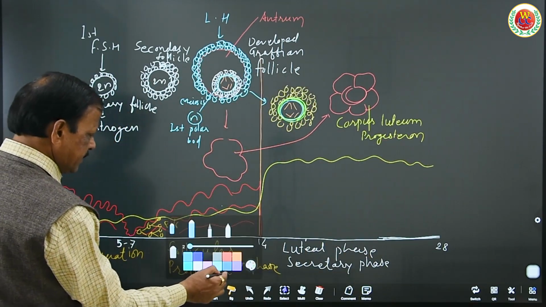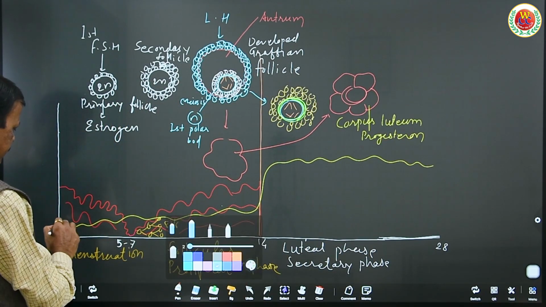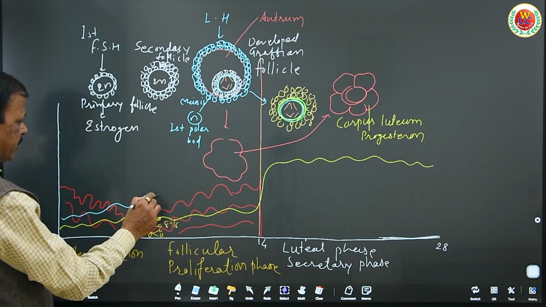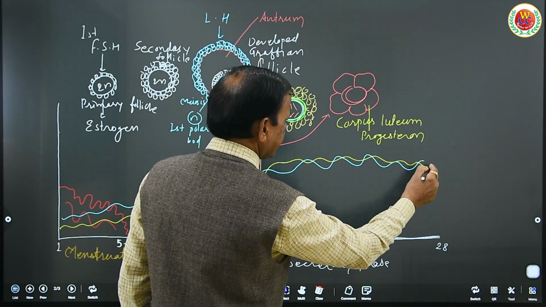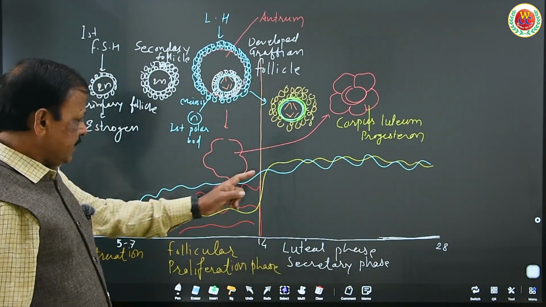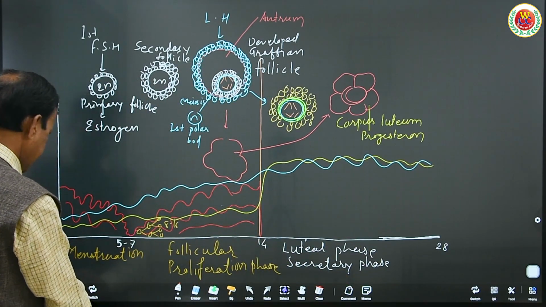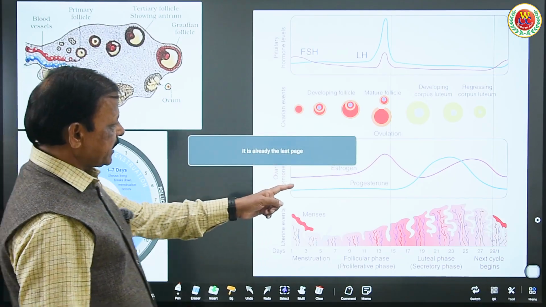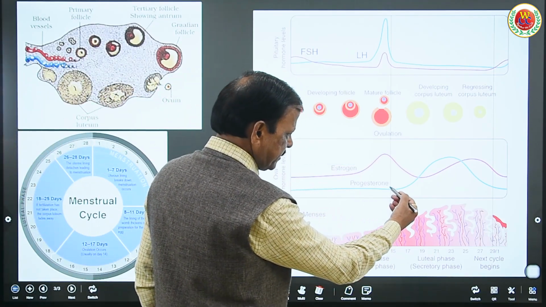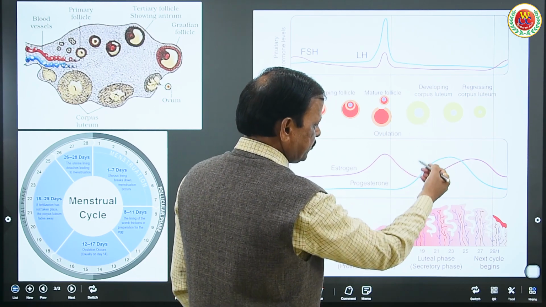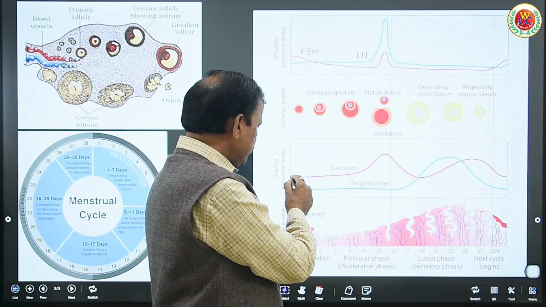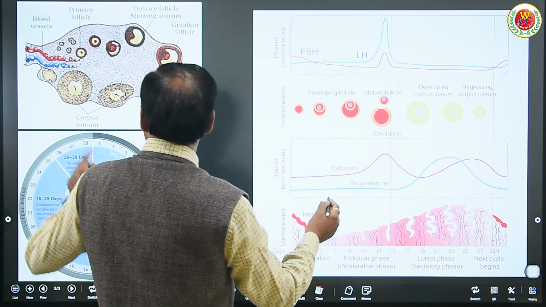And estrogen begins to increase right from the first day, and it also continues to remain at a high level. These changes we are observing are clearly shown in this diagram. Progesterone increases suddenly from the 14th day onward because the corpus luteum is formed, which produces this hormone, and estrogen begins to increase from the first day itself.